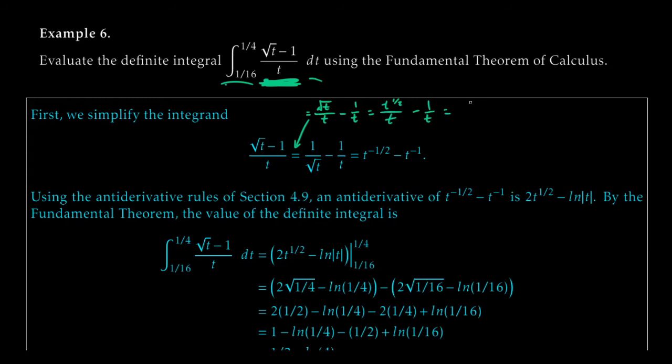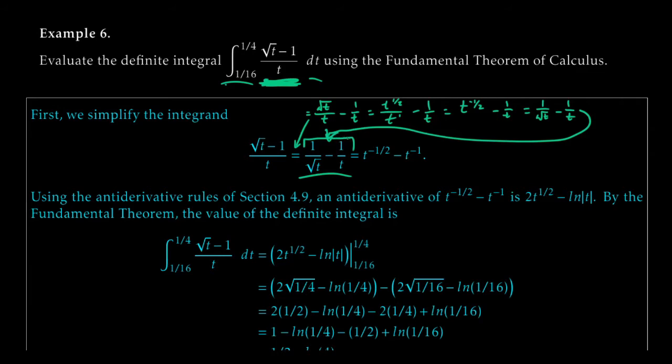And for t to the 1/2 over t, I just subtract the exponents, so this is t to the 1/2 and t to the 1. What I get here is t to the minus 1/2, minus 1 over t. And this is exactly the same as 1 over the square root of t, minus 1 over t. So that's where this comes from.